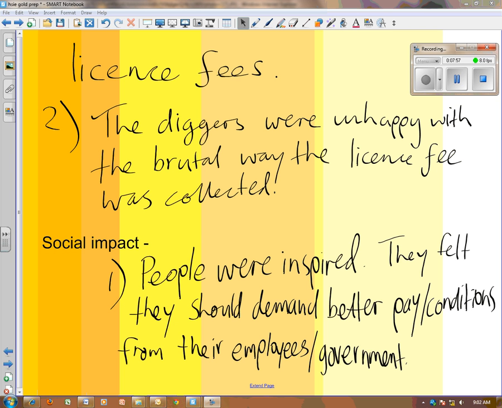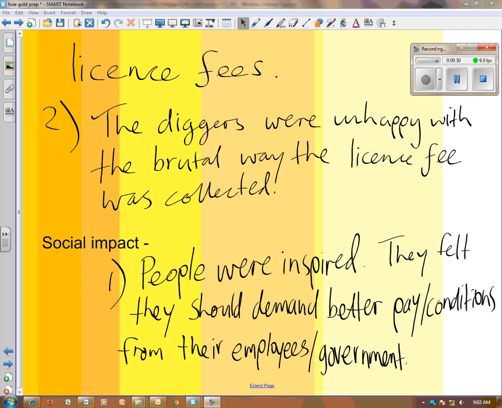All right, we've also got the social impact of the Eureka Stockade, and of course we've talked about this, but just a very quick reminder: the government troops more or less stormed the little stockade the diggers built and killed many of the diggers, about 10 or so, and no government troops died. It was pretty ugly, but the social impact was people around Australia, New South Wales and Victoria particularly, were inspired. They felt that they should also demand better pay or conditions from their employers or government. Generally, public sympathy was on the side of the diggers.